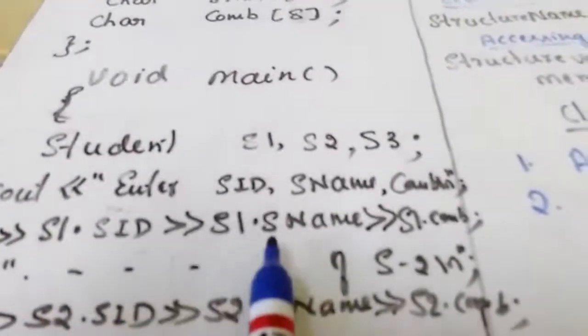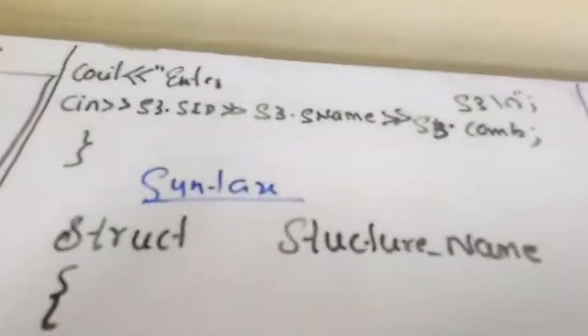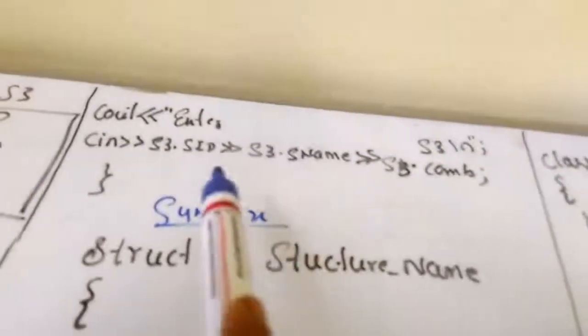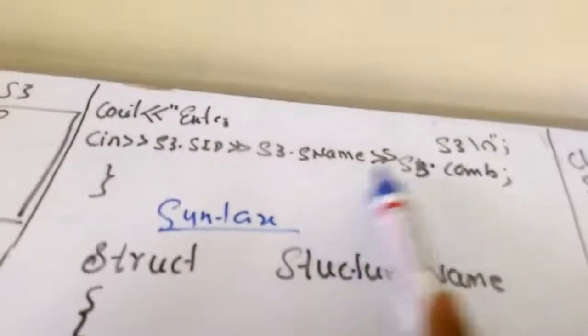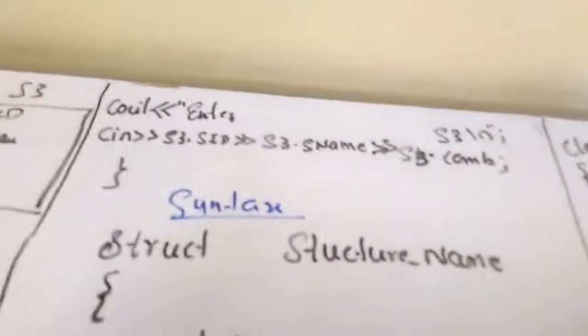And for the next student, the same. Enter student ID, student name and combination of student 2. Here S2.SID, S2.SName and S2.combination. Now I want to read third student details. So for S3, again enter the details: S3.SID, S3.SName, S3.combination.